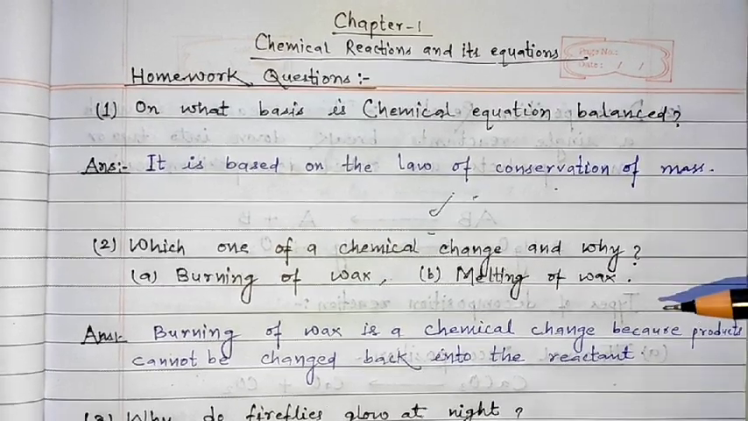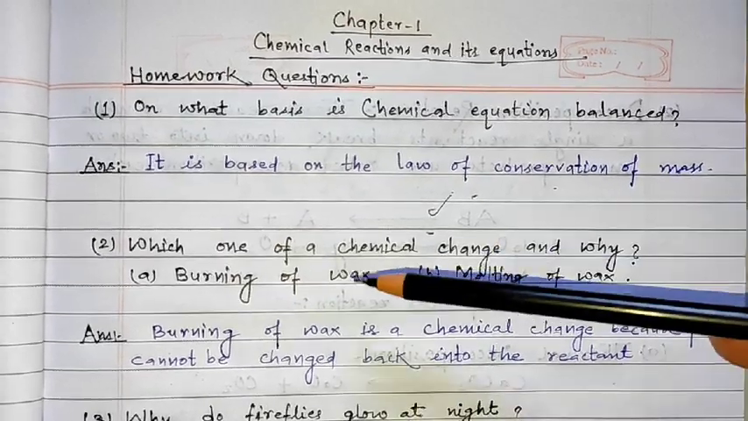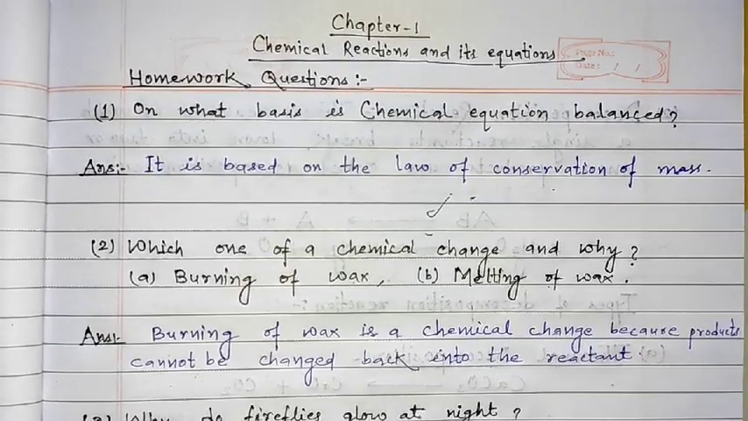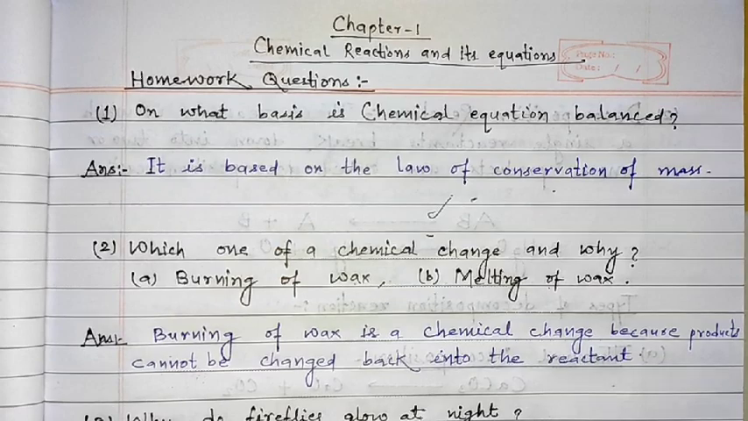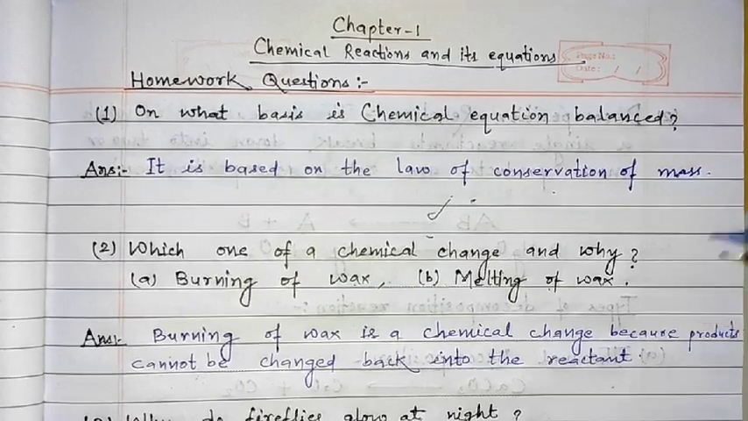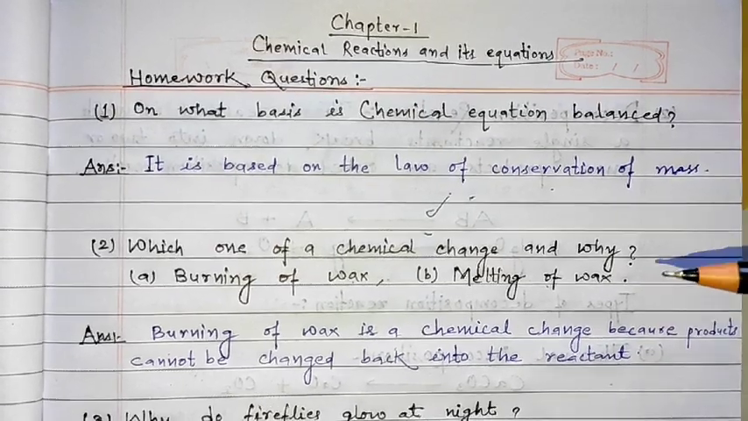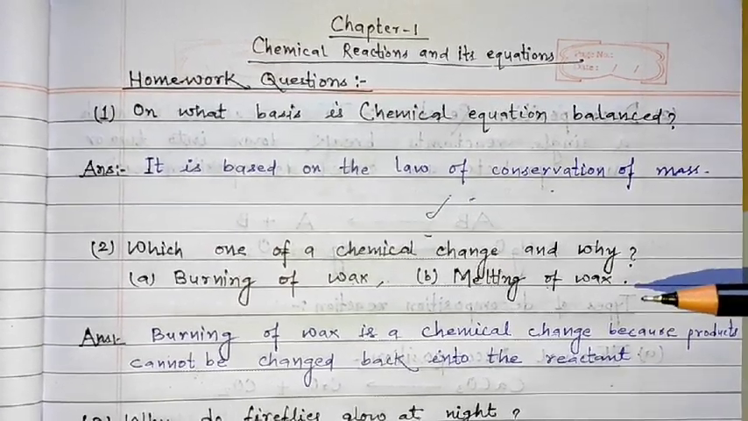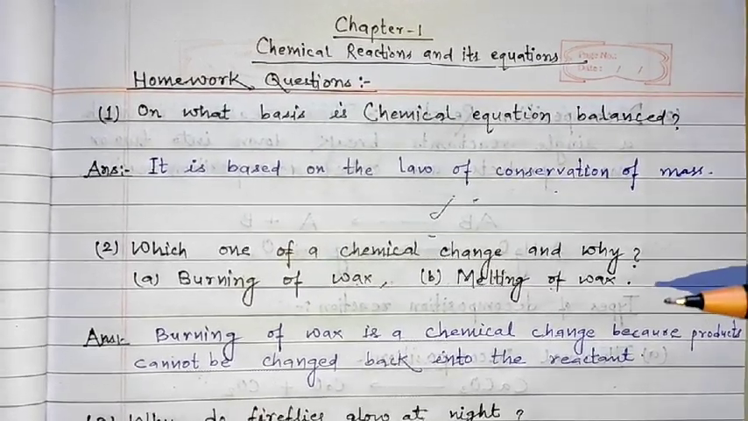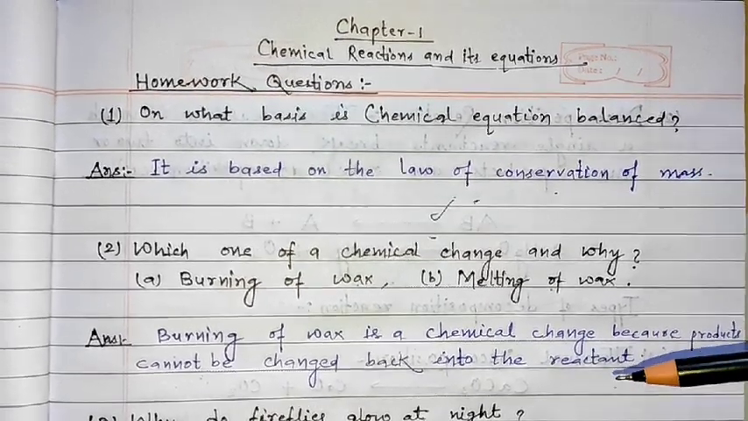Okay. The next question was: which of the following is a chemical change and why, the burning of wax or the melting of wax? Simply, burning of wax is the answer, because we know very well that in a chemical change products cannot be changed back into the reactants. That means it is irreversible. Chemical reactions are irreversible, which is also called chemical change. And in the case of a physical change, no new substance is formed, but it can be reversed. Clear?